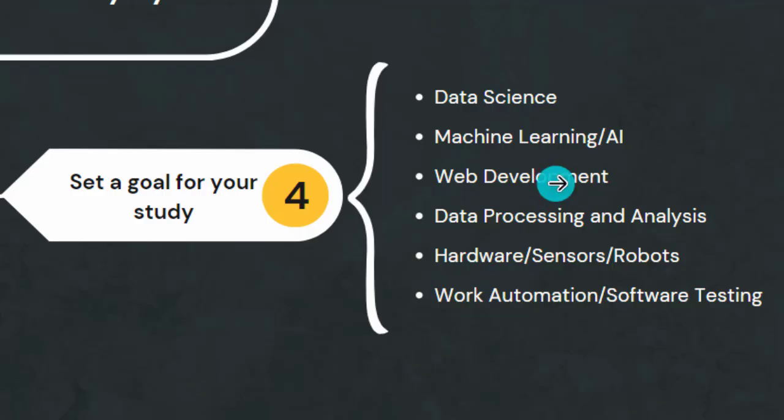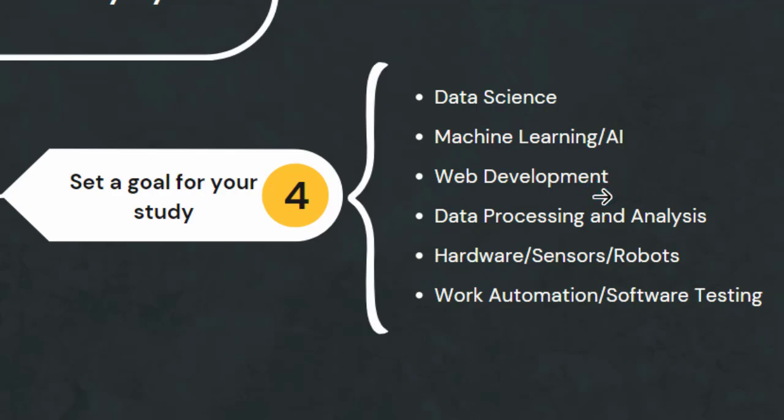It will be there, maybe if it's just for closing the web page, JavaScript will be there. So that's why you need to understand JavaScript a little bit, just the basics of JavaScript. So if you want to use Python for data processing and analysis, you need to start with libraries like Matplotlib, Pandas, so a lot of stuff.